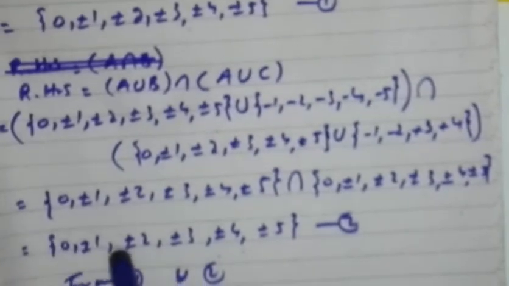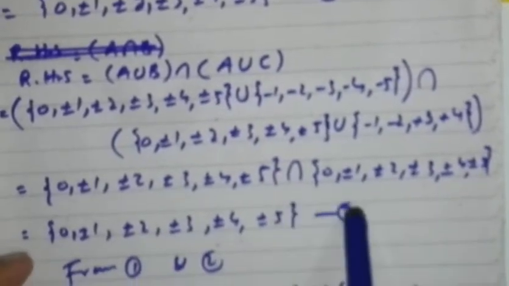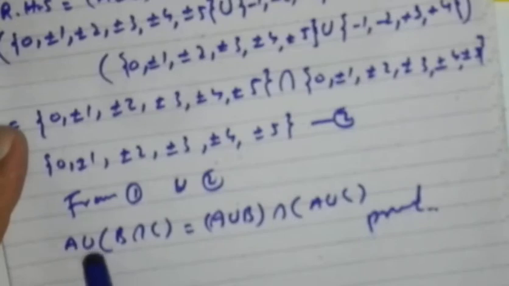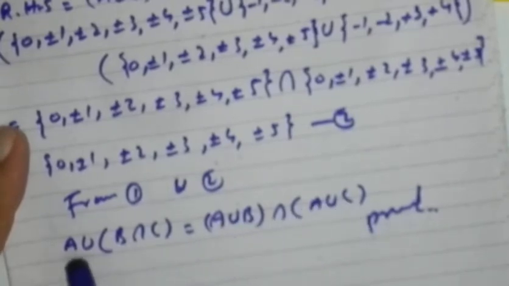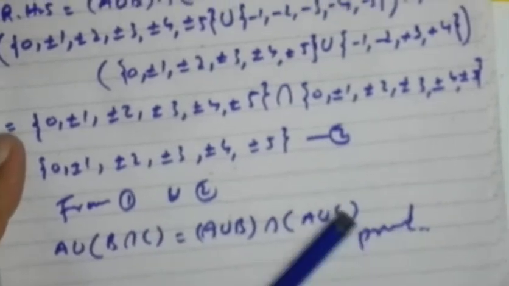Now the intersection of these two sets is 0, ±1, ±2, ±3, ±4, ±5. Say this is 2. From 1 and 2, look, 1 and 2 are the same, so we can write A ∪ (B ∩ C) = (A ∪ B) ∩ (A ∪ C). So here the distributive property of union over intersection is verified.